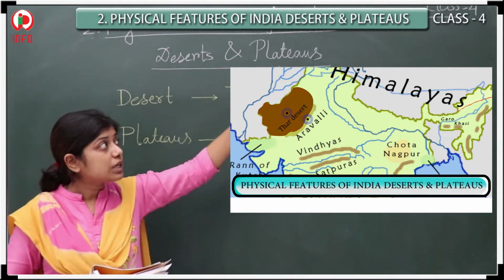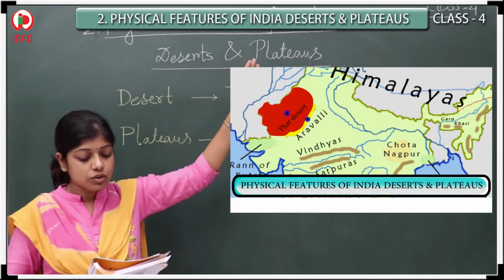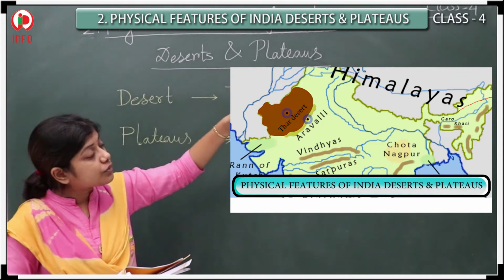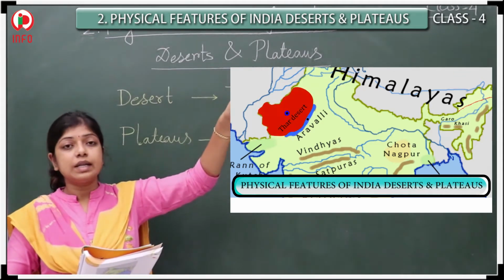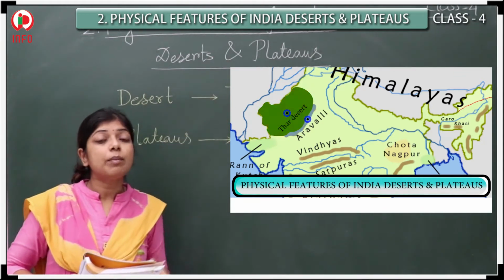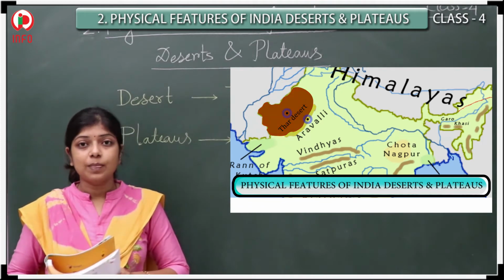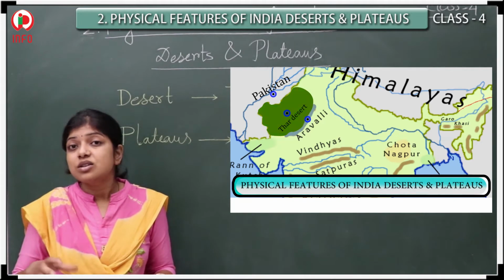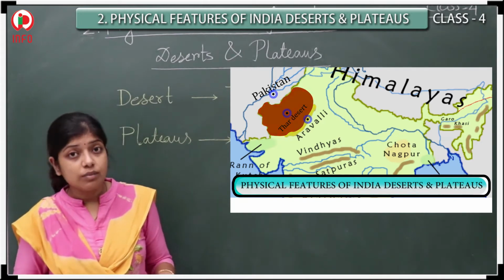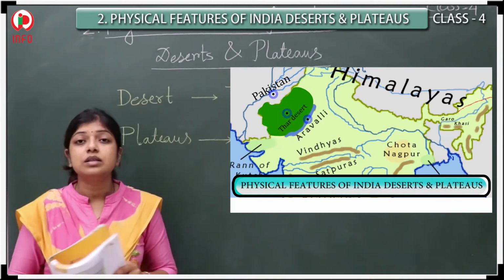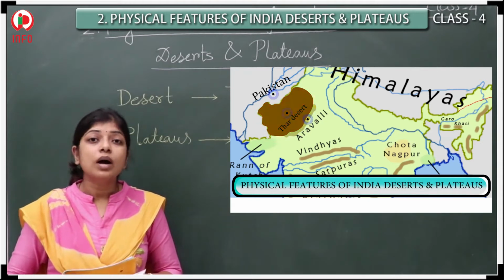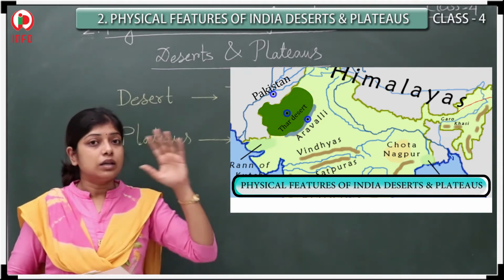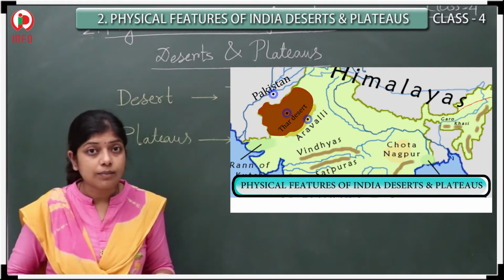And if you see towards this direction also, it is located from the Aravalli Hills to the border of Pakistan. Yes, the area of the desert is not small. It is very big. That is why this is one of the biggest deserts in the continent of Asia.